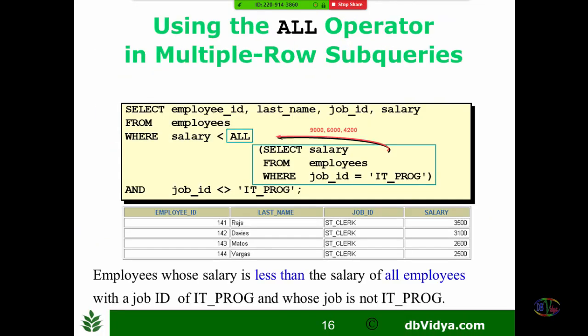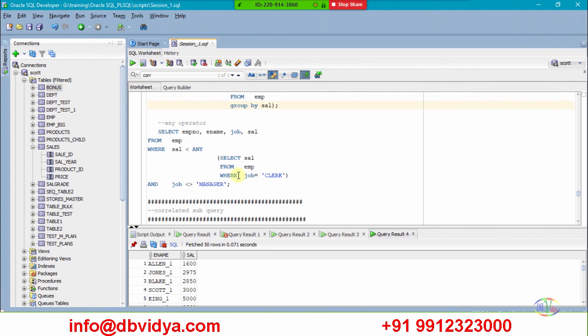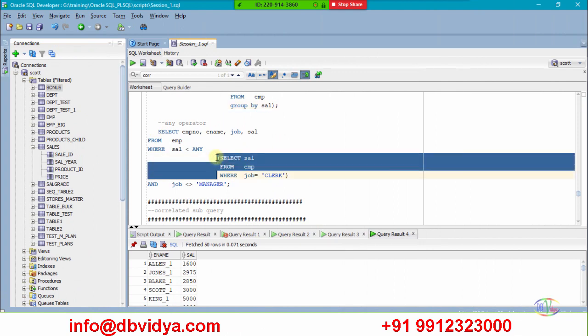A subquery, what we have seen, you can run it independently, and first we'll run the subquery, and after that the main query will be executed. That is what we discussed. See, in this case, I can run this subquery standalone like this, because I am retrieving only from that table here. I can run this. This is a normal, simple subquery.